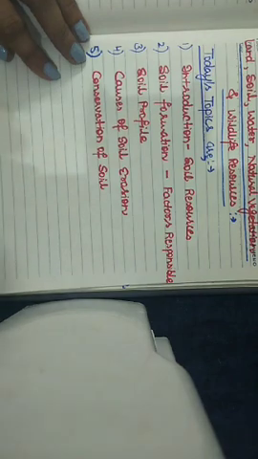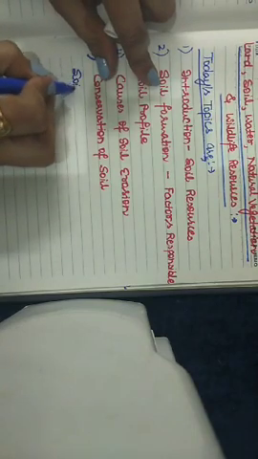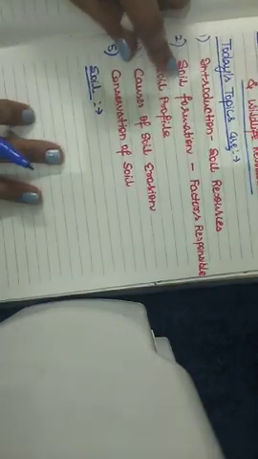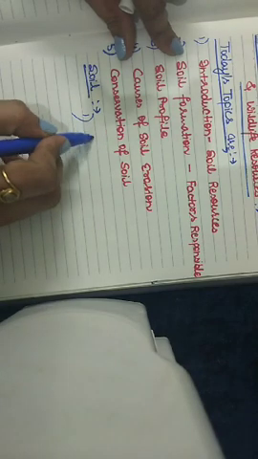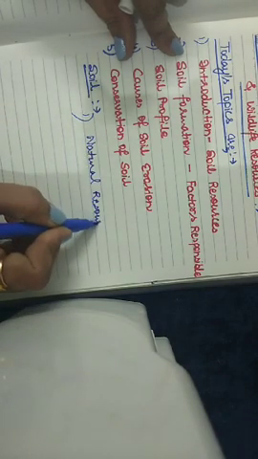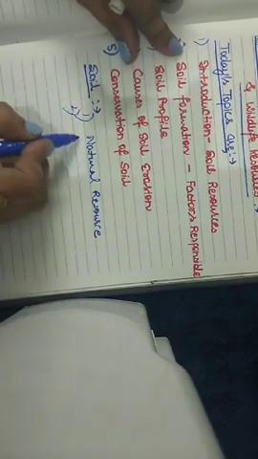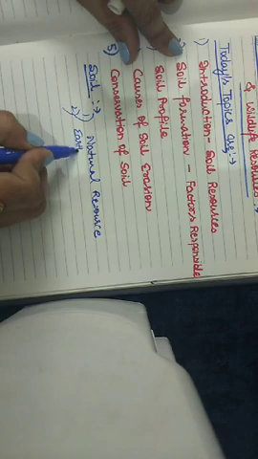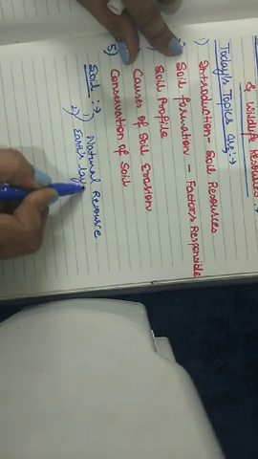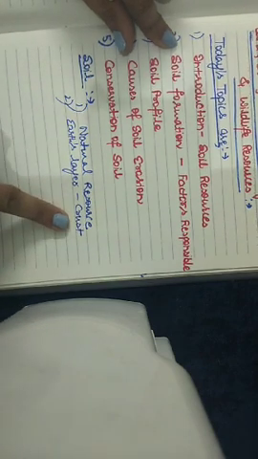See students, soil is an important natural resource. What are the features of the soil? First of all, it is a natural resource. In your previous class, you must have studied about the earth's layers, and in them you studied about the crust, right?